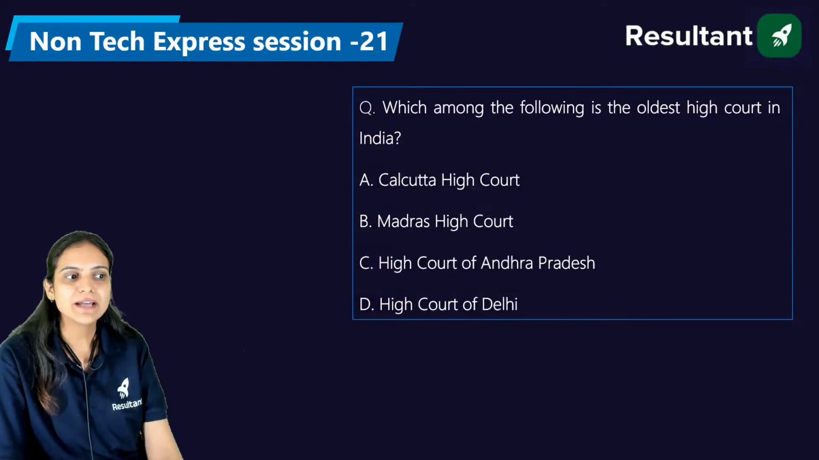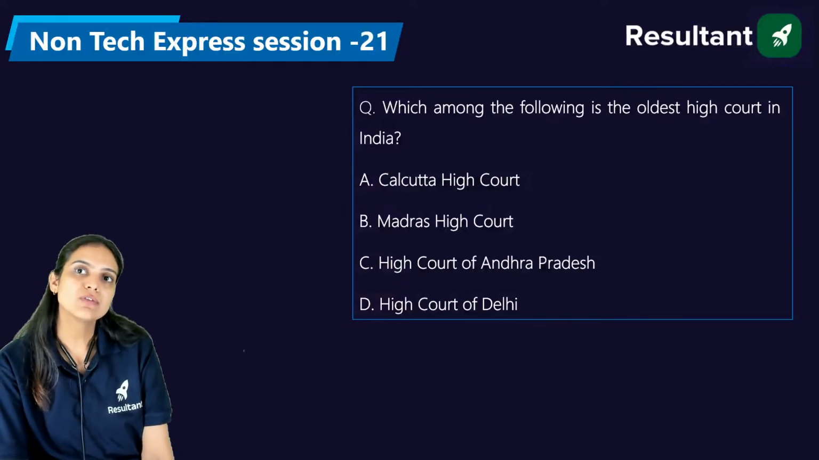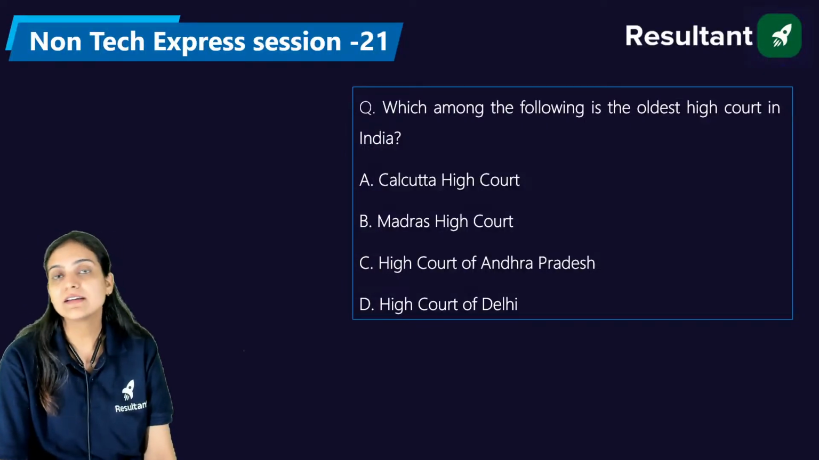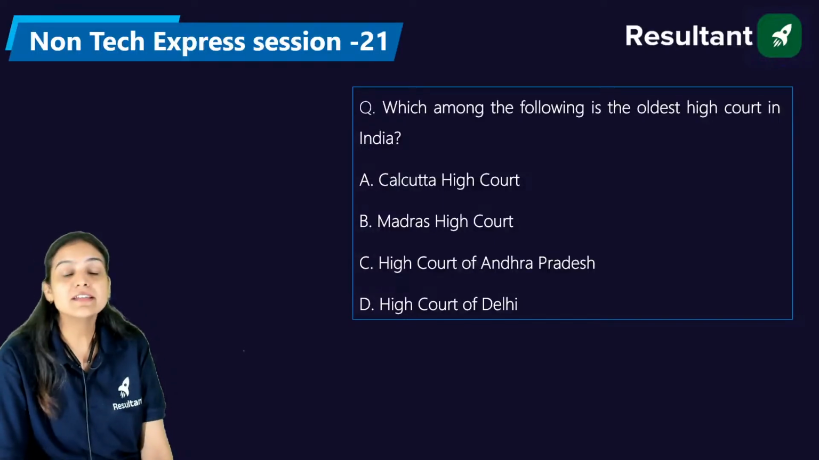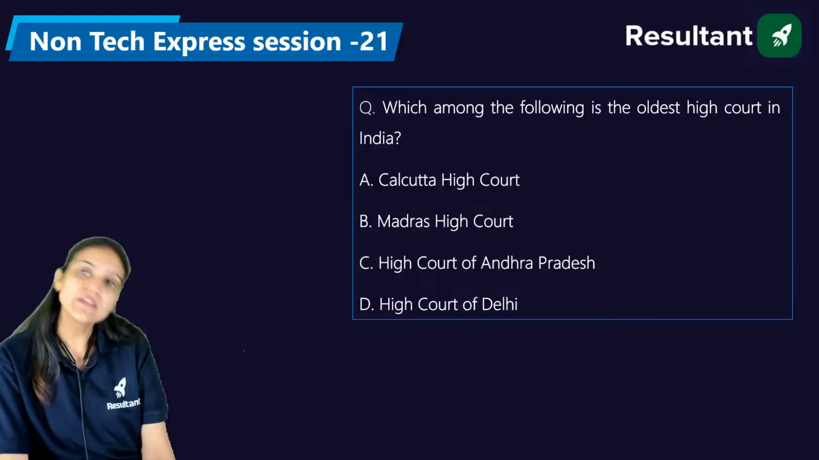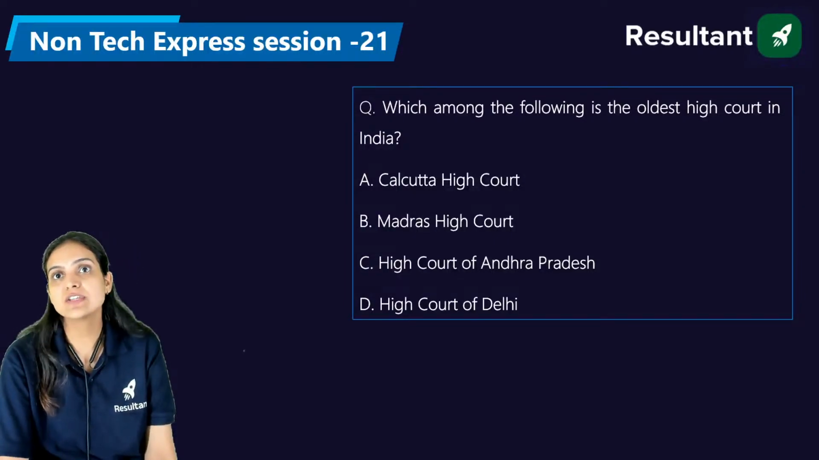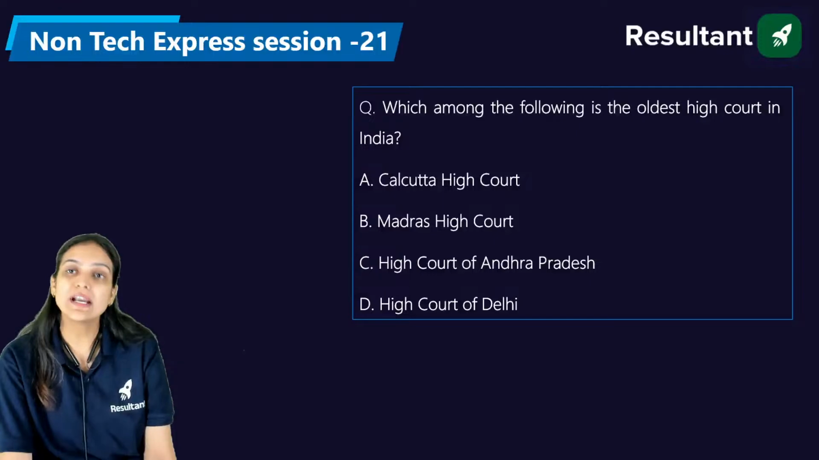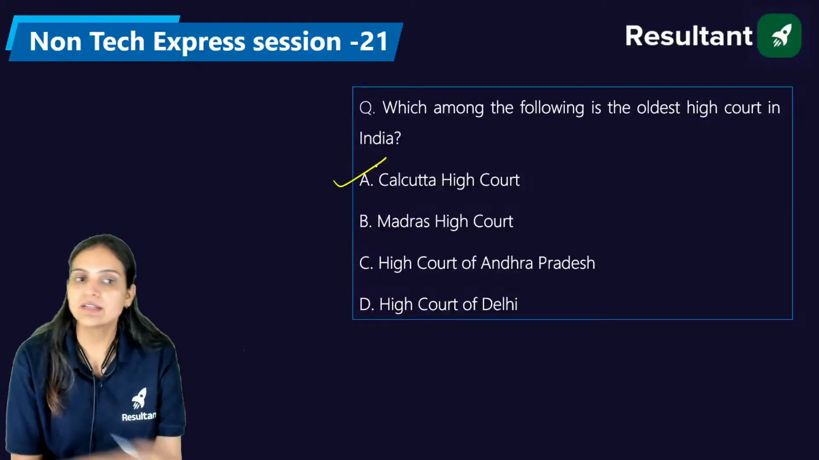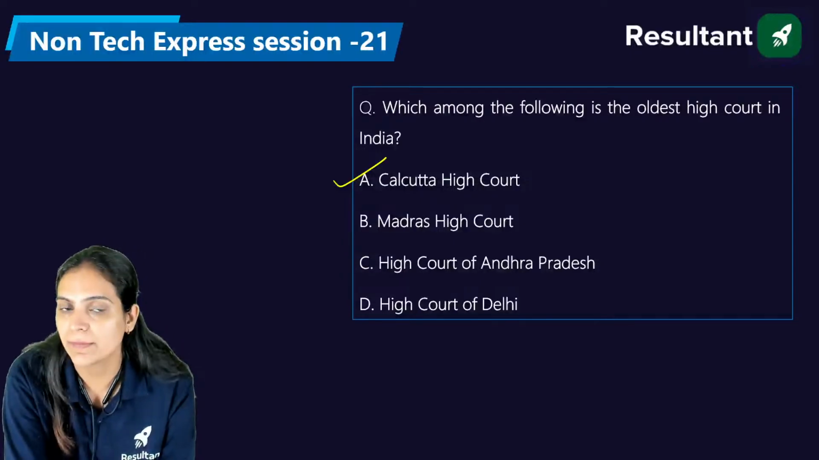So basically, by the High Courts Act 1861, we had the formation of high courts in Calcutta, Madras, and Bombay in the year 1862. Right? In the year 1866, we formed another high court in Uttar Pradesh. At that time, we used to call Uttar Pradesh the United Provinces. So the right answer is the High Court of Calcutta. The Calcutta High Court was the first High Court in India, right?